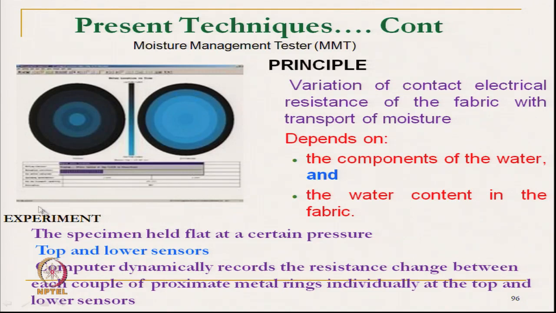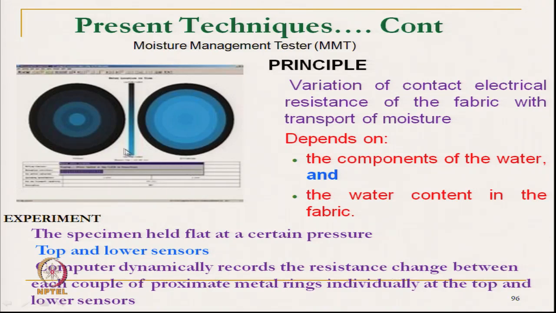In the moisture management tester, the principle is the variation of contact electrical resistance of the fabric with transport of moisture. It depends on the water content in the fabric, so the resistance will change. The specimen is held flat at a certain pressure, with top and bottom sensors. The computer dynamically records the resistance change.